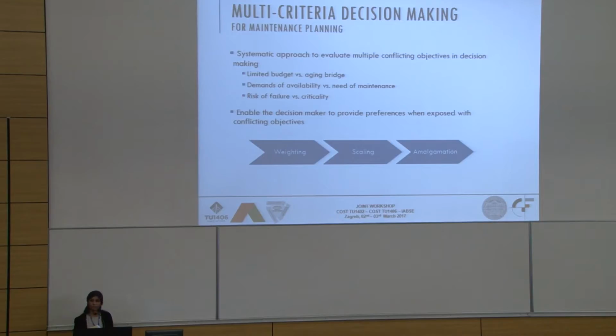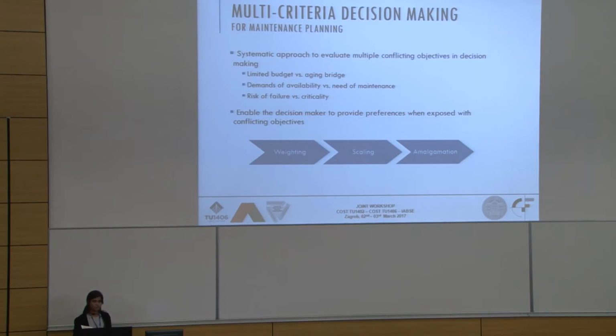So irrespective of the type of decision-making method, we could divide the process of multi-criteria decision making into 3 steps. First we do the weighting. By weighting I mean how we could actually quantify the performance goals. So if I say minimize the maintenance cost or minimize the environmental impact, then how am I going to measure this? For this purpose we need to do the weighting.